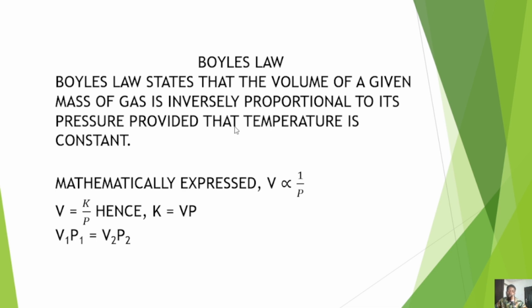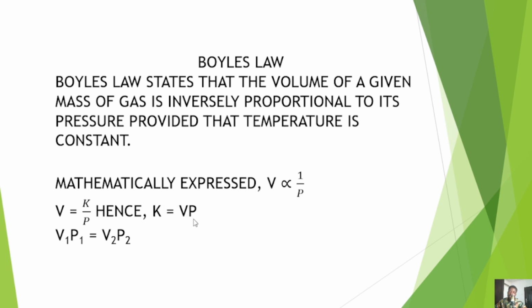So let's move ahead. Mathematically, you express it as V proportional to 1 over P. So basically that 1 over P is what indicates inverse proportionality. Then, as we know, to remove the proportionality sign, as math students, we introduce a constant. The constant we are using for this study is K. Hence, K will be equal to VP.